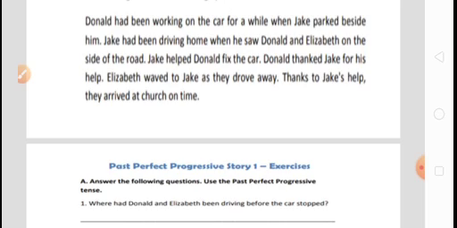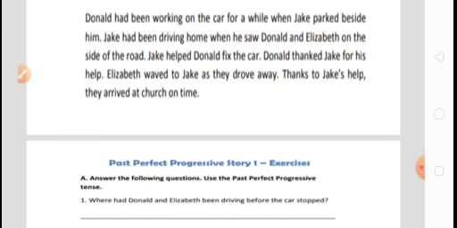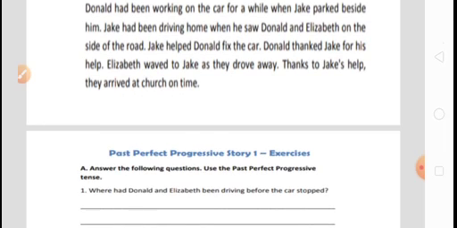Okay, now from the point of view of the story, when Jack had seen that Donald and Elizabeth were in trouble, what happened? He came towards them. Now Jack helped Donald to fix the car. So this sentence is in simple past form because helped is the V2 form and no auxiliary verb and verb ing form is there. That's why we may say it is in simple past form. Jack helped Donald to fix the car.